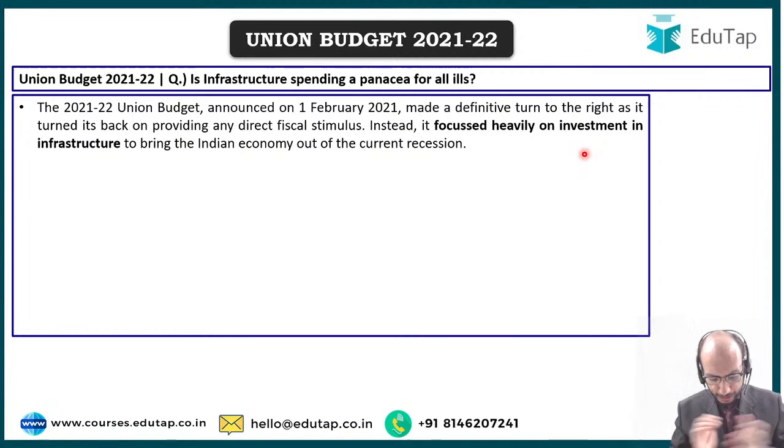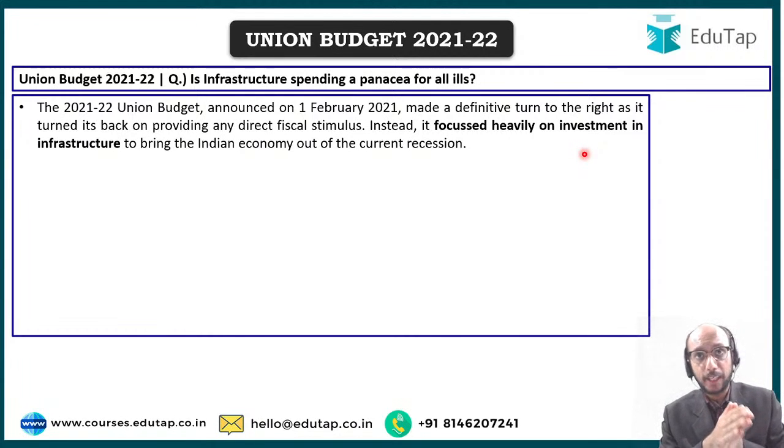So the idea is that the union budget has made a definitive turn to the right. What is the meaning of this? Please understand. In economics there is a right wing and there is a left wing, and it has got nothing to do with religion, nothing to do with BJP or Congress. This is across the world. In any discipline there are right wing scholars and left wing scholars, right? So left wing scholars are always in favor of giving out some kind of direct help to those who are needy, to those who are poor, to those who are vulnerable. You can understand it in that manner.